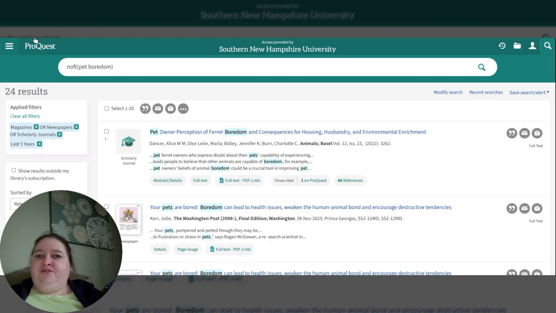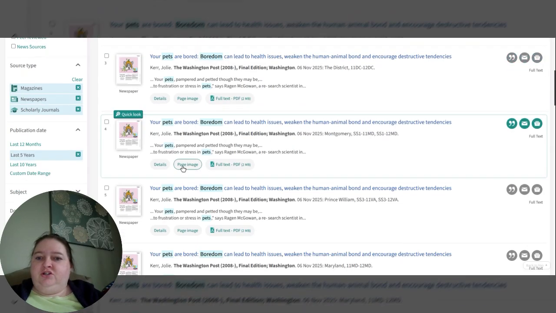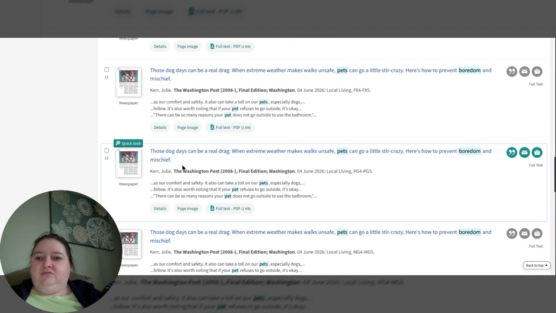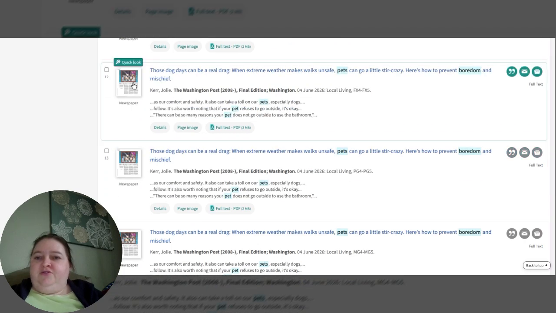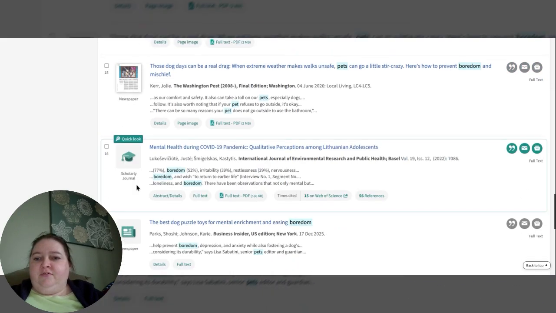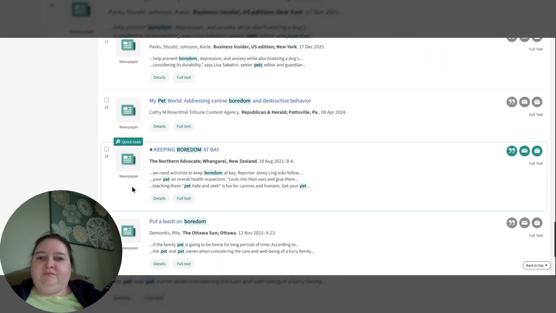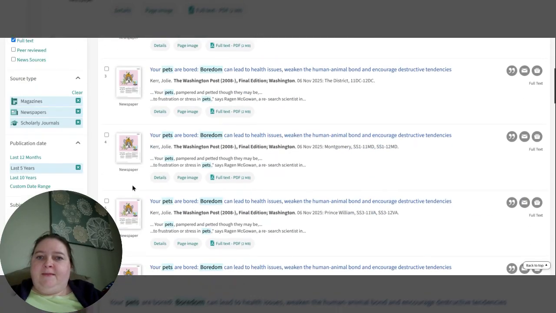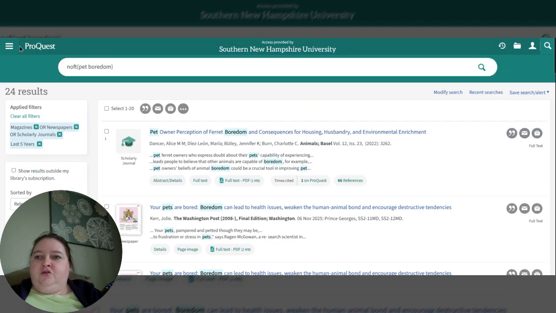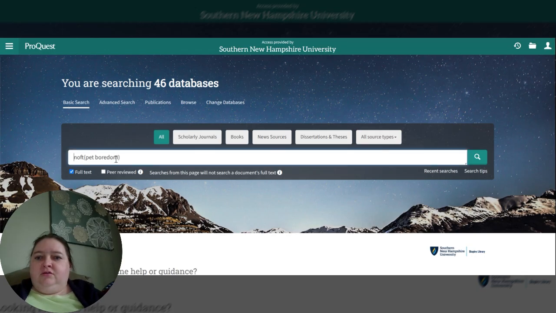I do want to refresh the page just to see if that's a glitch. It is not. But the good news is these little icons will let me know. I can also see that this is a newspaper, scholarly journal, newspaper. And let's go back. And just ignore that. That is the fun stuff.